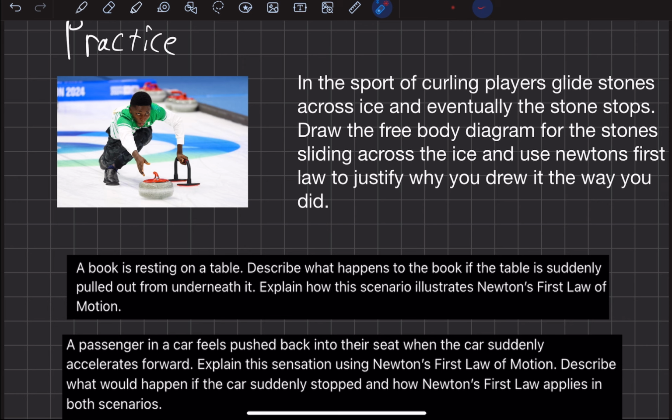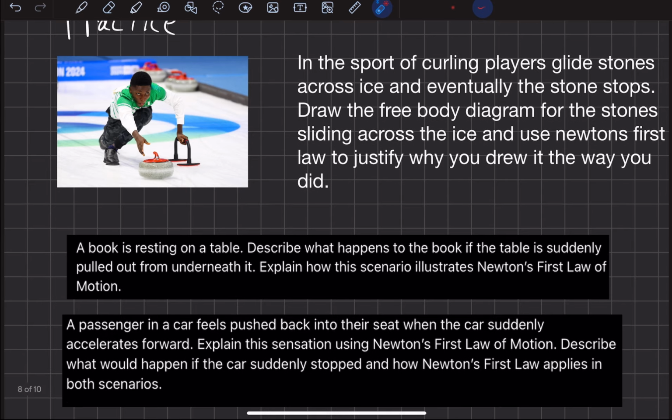Next one, a book is resting on a table, a situation we've talked about in this video. But describe what would happen to the book if the table is suddenly pulled out from underneath it. So suddenly there is no table. Explain how this scenario illustrates Newton's first law of motion. So why does this show Newton's first law of motion?